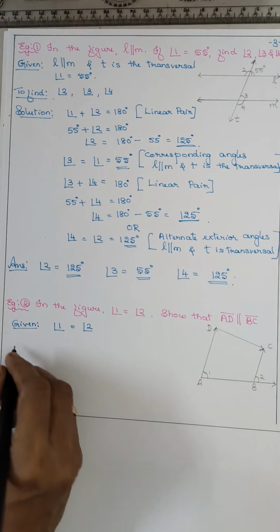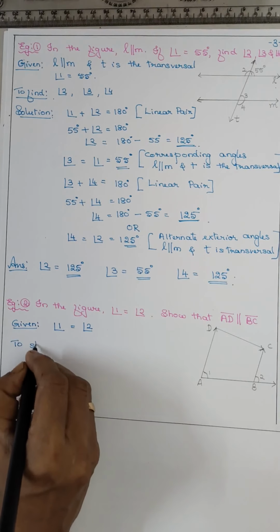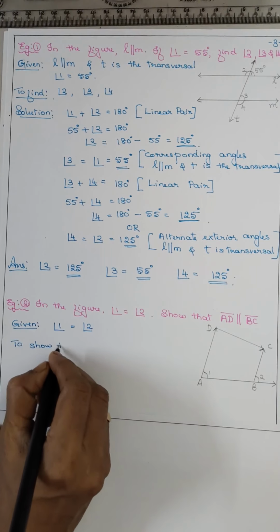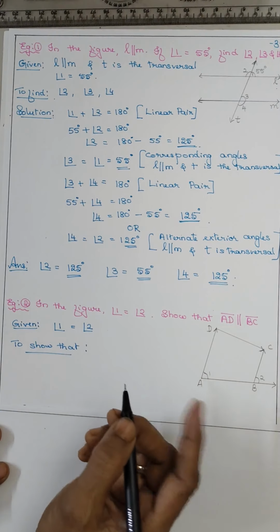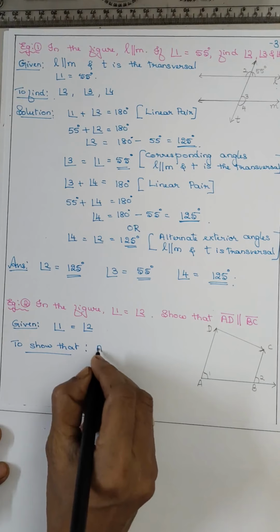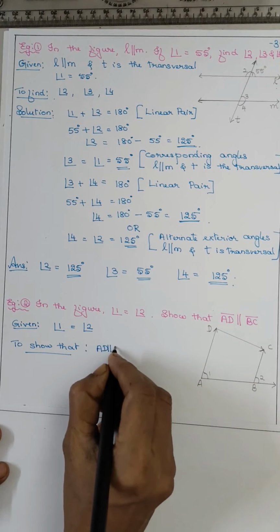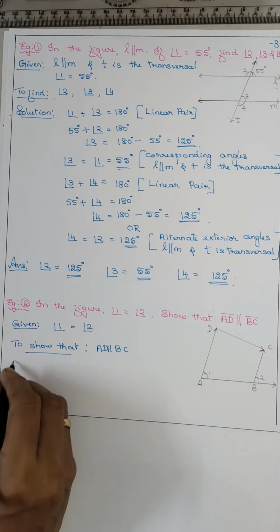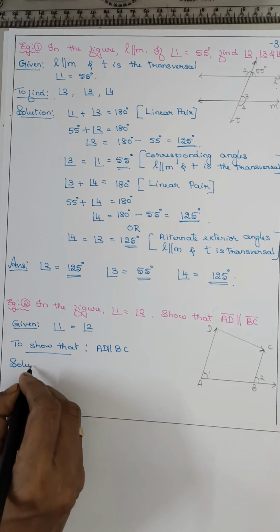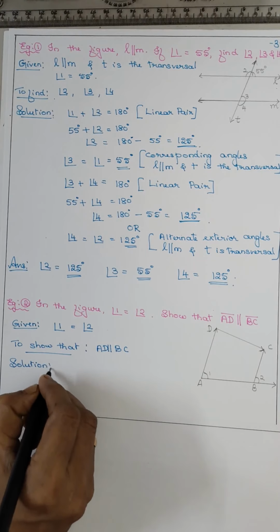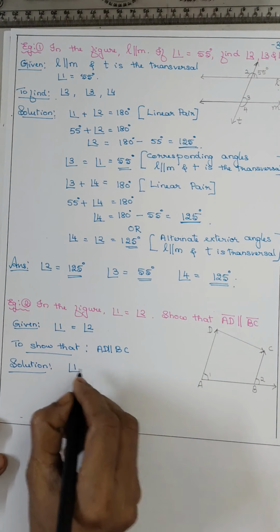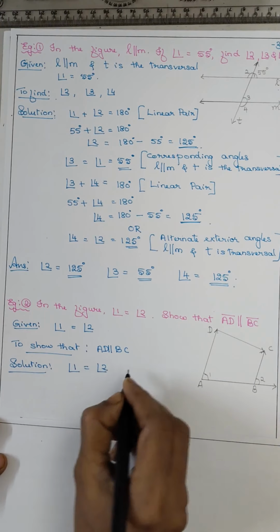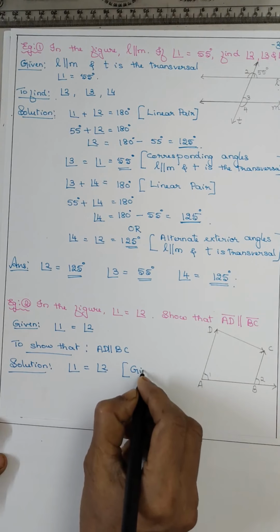Now to show that AD is parallel to BC. Now write solution. Angle 1 is equal to angle 2, it is given.